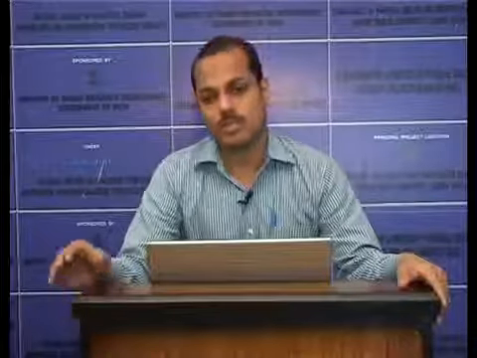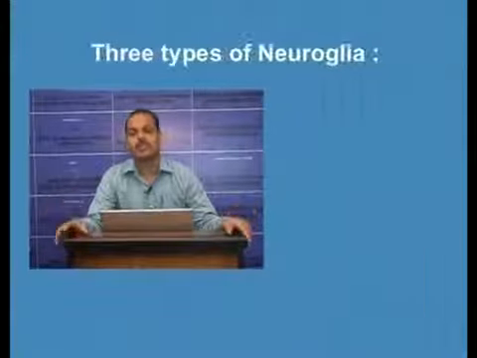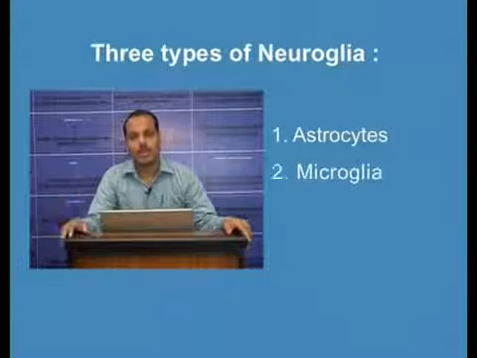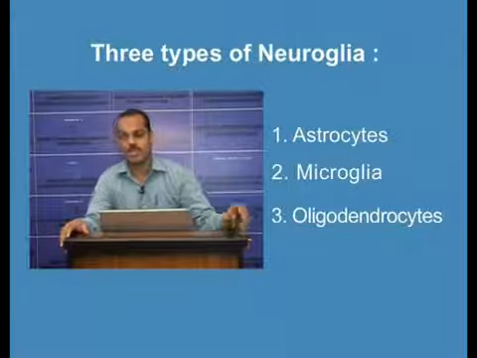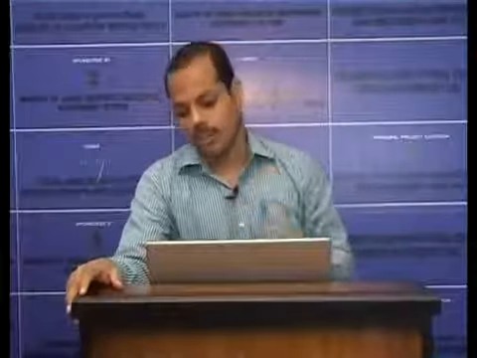The other type of cells are called neuroglia. So, the first one is neuron, the second one is neuroglia. There are three types of neuroglial cells: astrocytes, microglia and oligodendrocytes.